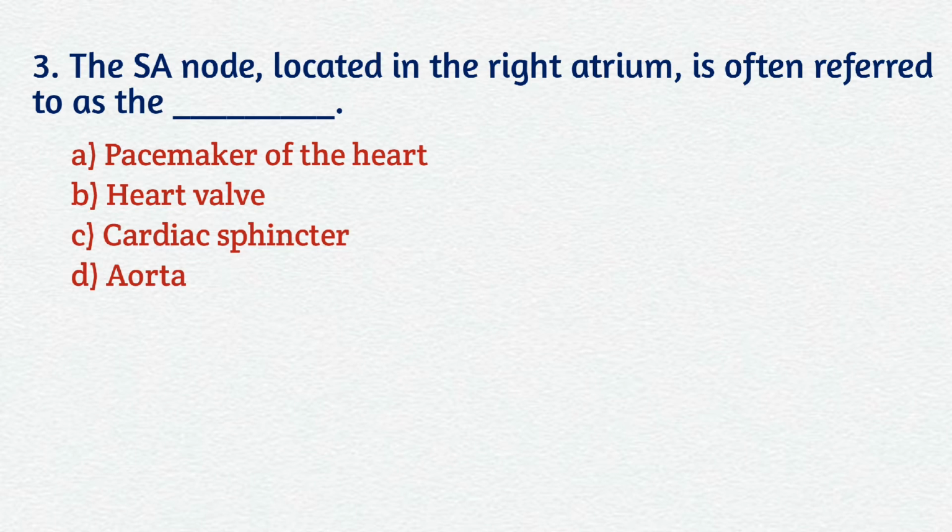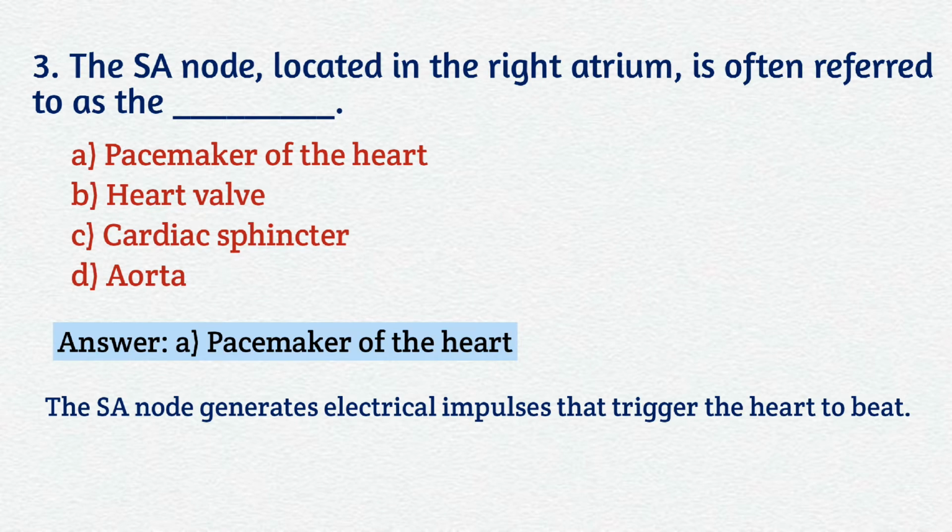Question number 3. The SA node, located in the right atrium, is often referred to as the A. Pacemaker of the heart, B. Valve, C. Cardiac sphincter, D. Aorta. Your correct answer is option A, pacemaker of the heart. The SA node generates electrical impulses that trigger the heart to beat.